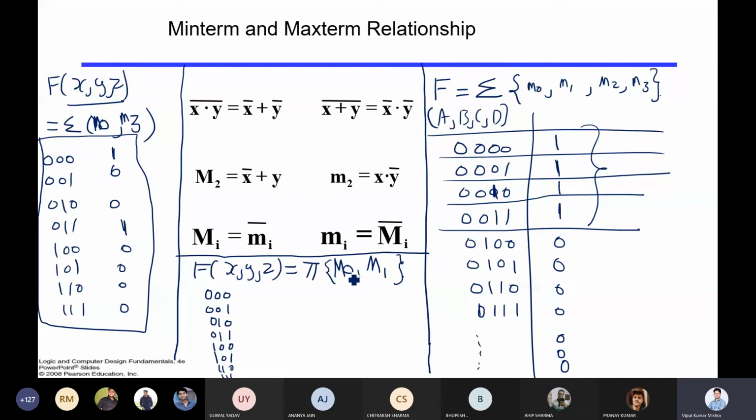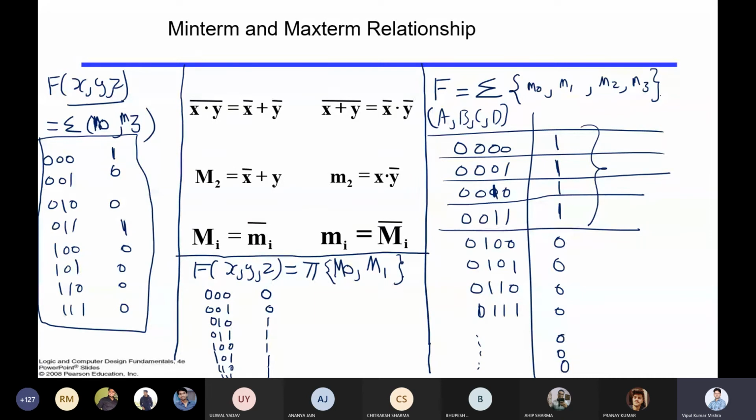So only the 0 and first place will be 0. Make sure whenever you say max term, you are representing 0 with that, and the remaining will be 1. Getting everyone? This is the difference between min term and max term. Min term is representing the 1, max term is representing the 0.